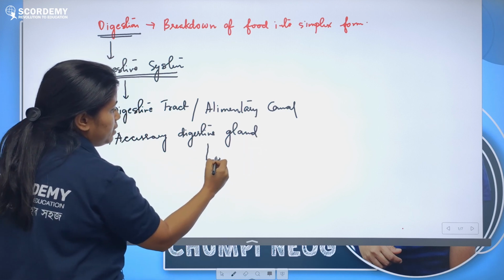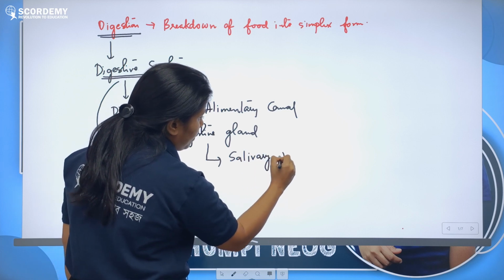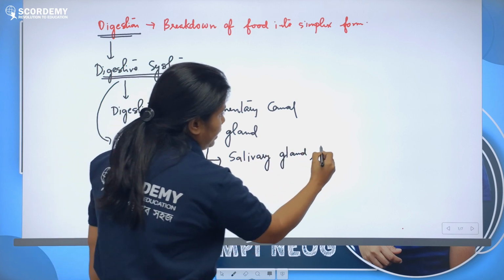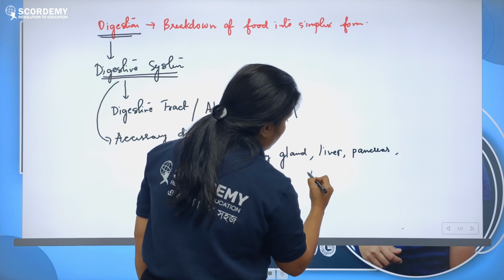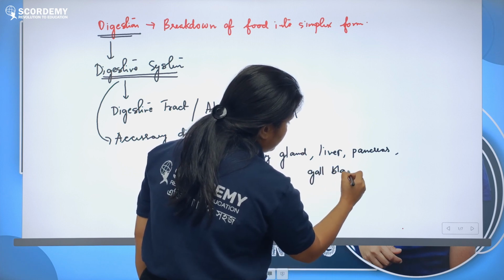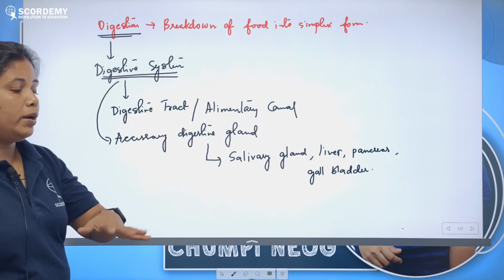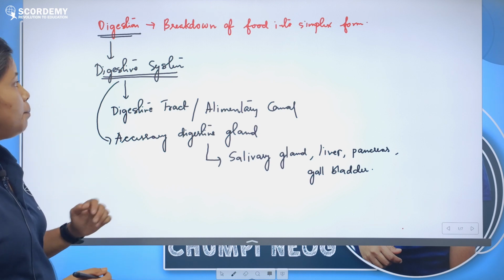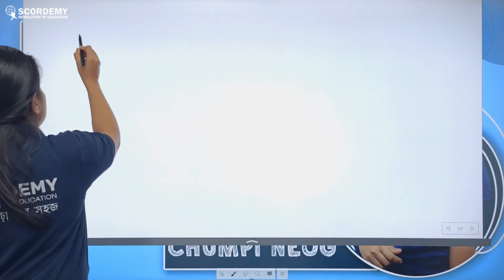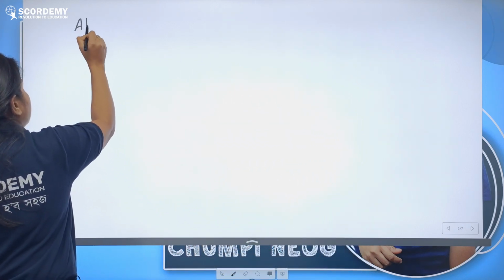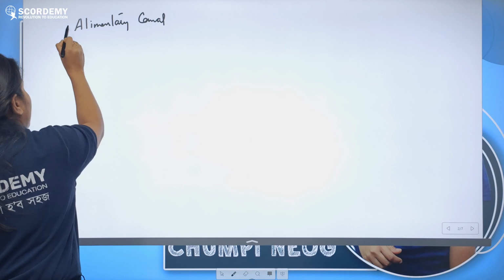The accessory digestive glands are the salivary gland, liver, pancreas, gallbladder, etc. So the alimentary canal, salivary gland, liver, pancreas and gallbladder all together complete our digestion process. First let us come to the alimentary canal, or our digestive tract, which has some parts.